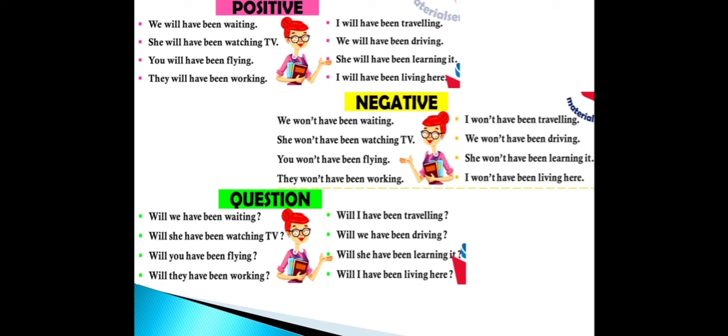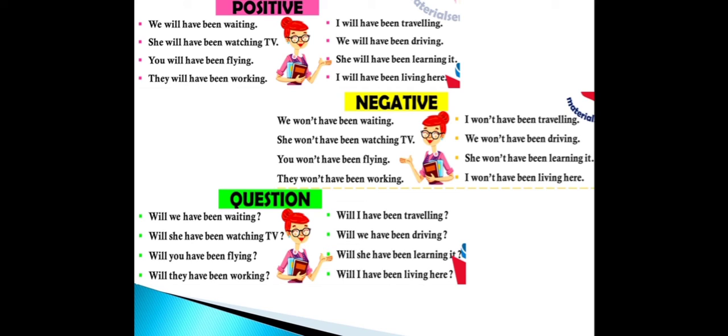So you can see in all the sentences the format has been followed. Will have been plus the ing form of verb. Now let us look into the interrogative or the question sentences. Will we have been waiting, will she have been watching TV, will you have been flying, will they have been working, will I have been traveling, will we have been driving, will she have been learning it, will I have been living here.